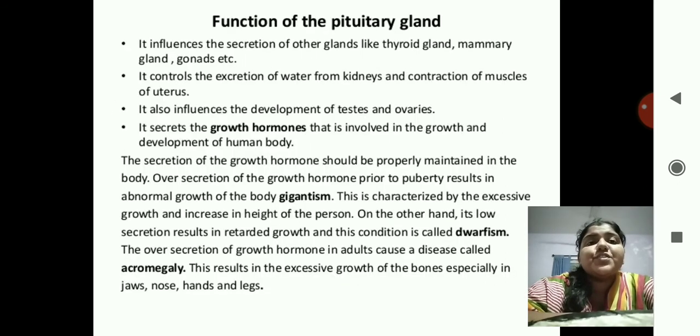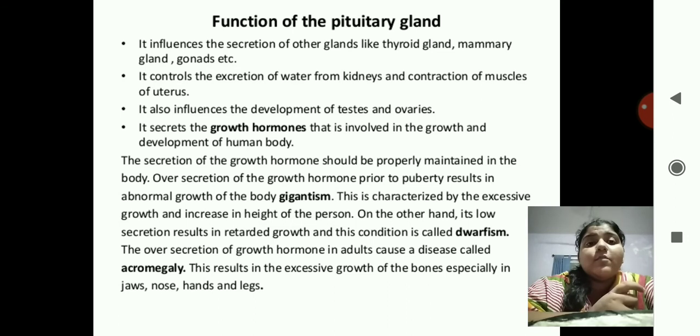Next are the functions of the pituitary gland. It influences the secretion of other glands like the thyroid gland, mammary gland, gonads, etc. It controls the excretion of water from the kidneys and contraction of the muscles of the uterus. It also influences the development of testes and ovaries. It secretes the growth hormone that is involved in the growth and development of the human body.